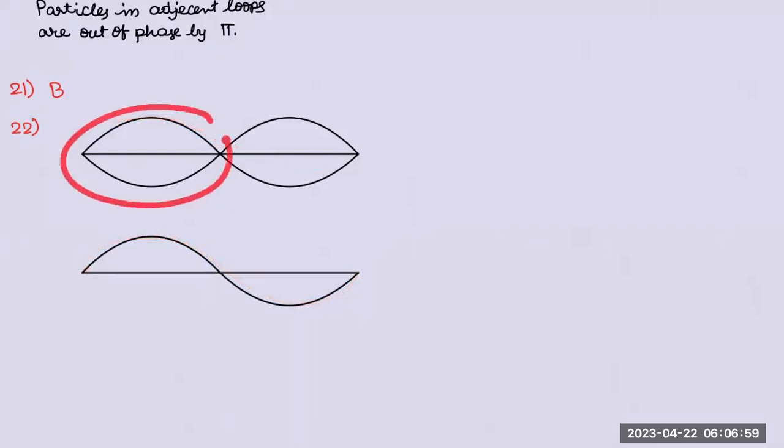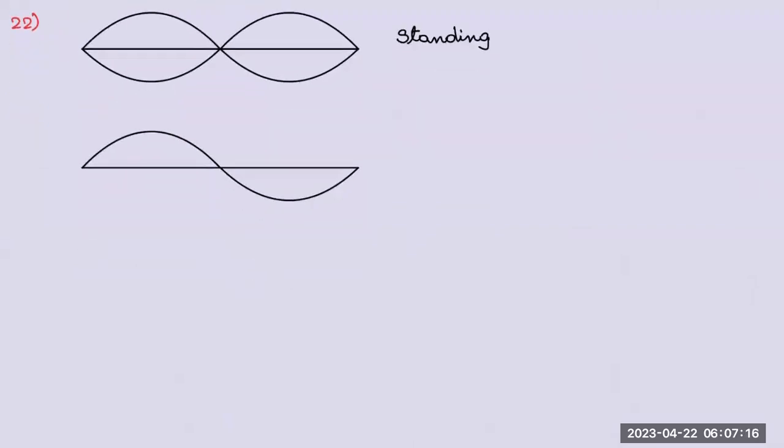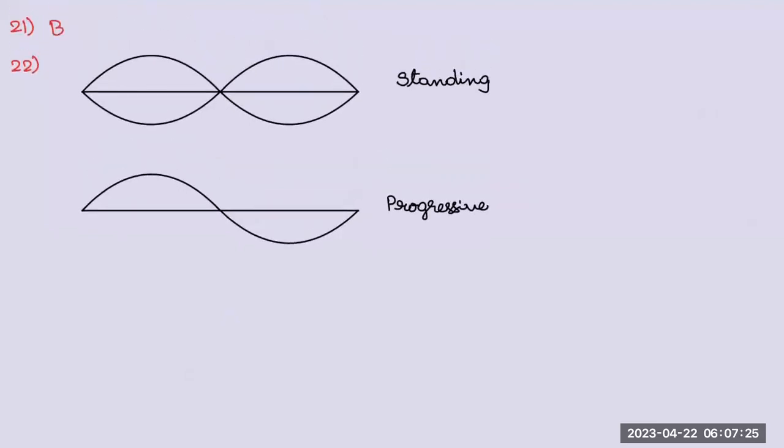How come? This is a standing wave simply because at one moment it will be at equilibrium, one moment extreme, one moment negative extreme. By taking these three situations, we make the diagram like this. This is a standing wave representation. And this is a progressive wave. Standing wave and progressive wave. Okay. Now, fine. Node and antinode, that's fine. And you have crest, trough, standard stuff. Good. But at the same time, different velocity.